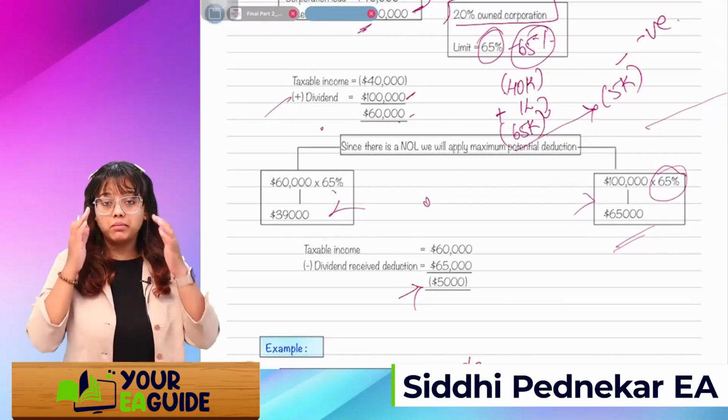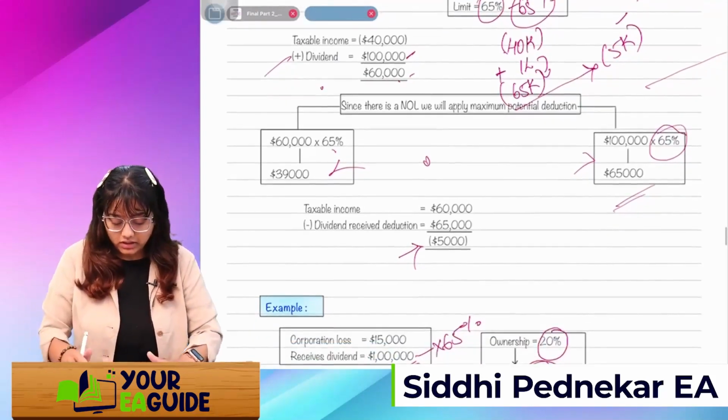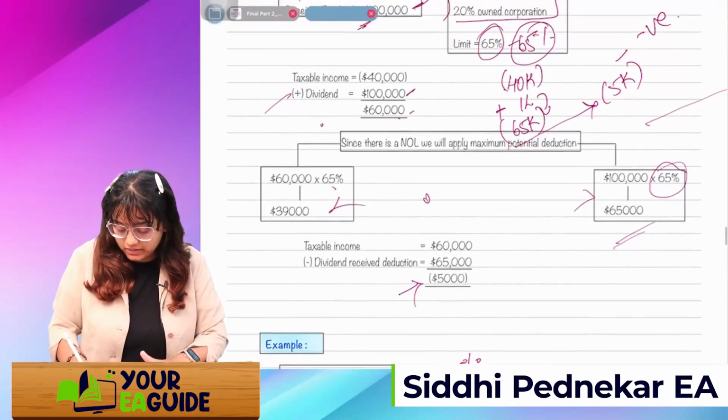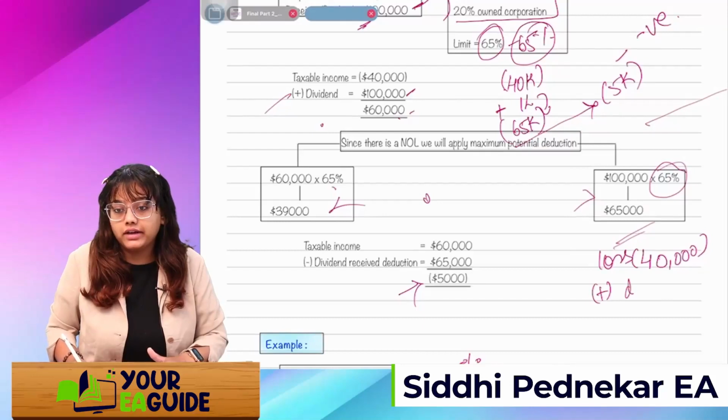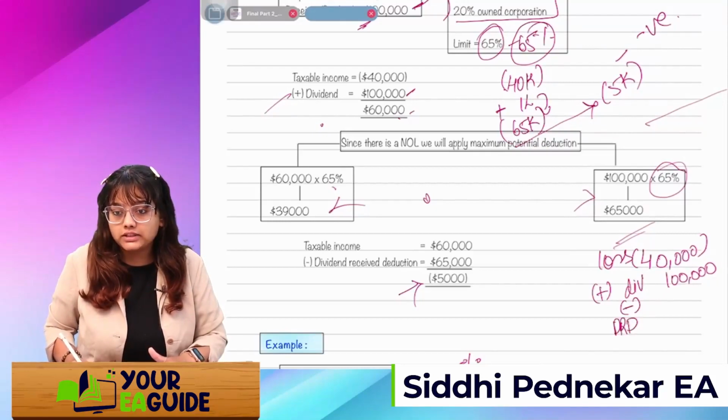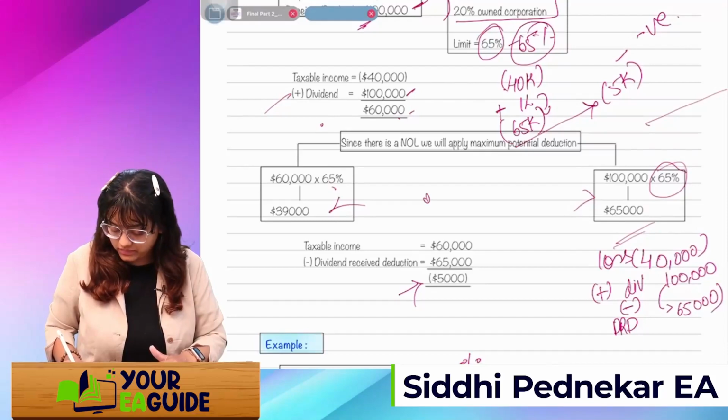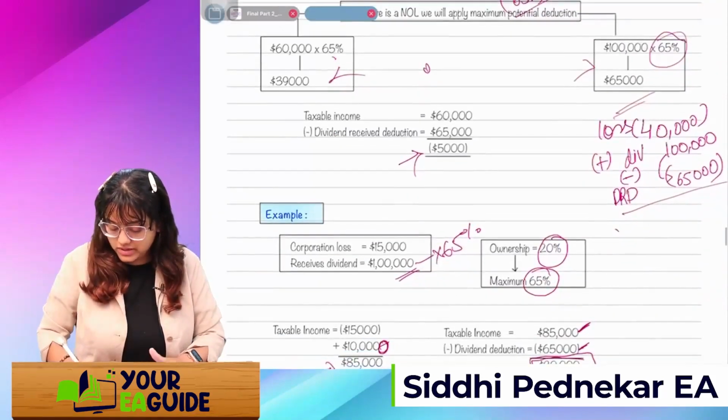Remember this, again I am repeating, calculate it in this manner. I'll take 40,000, that was my loss, add the dividend, that is 1 lakh, and reduce the DRD based on this dividend only, that is 65,000. Whatever amount remains will be negative.